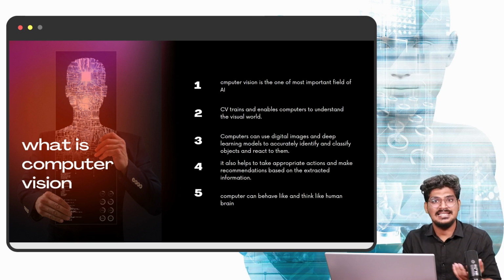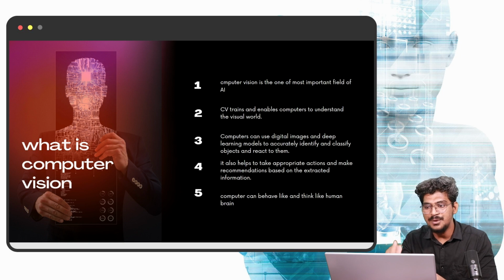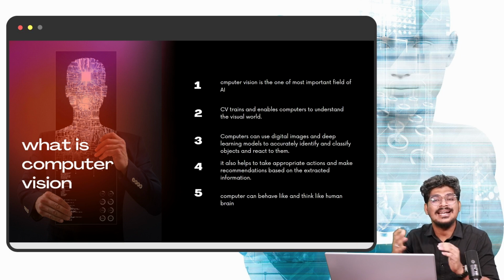For example, if you are using Instagram, Facebook, Snapchat every day, you send a particular photo for making some filters, adding some avatars, or making some stickers. How can it be? With the help of the computer vision process, with the help of deep learning. That is also artificial intelligence. That is also computer vision. And once you use Snapchat, that is computer vision based augmented reality, which is one of the 3D technologies.